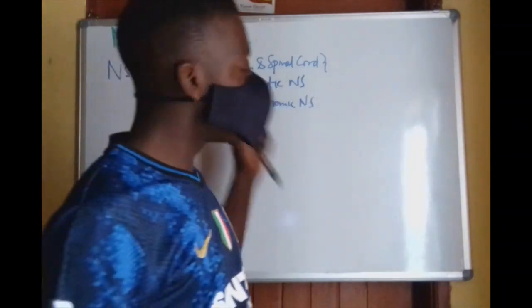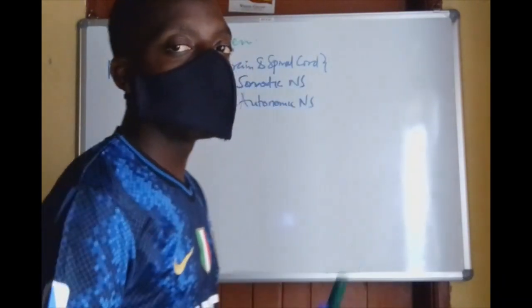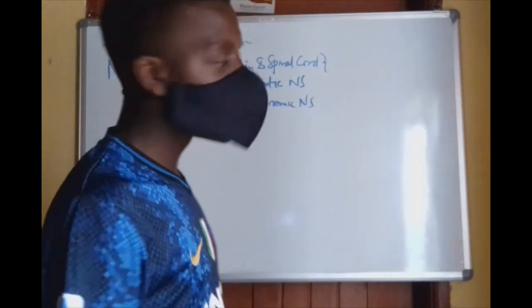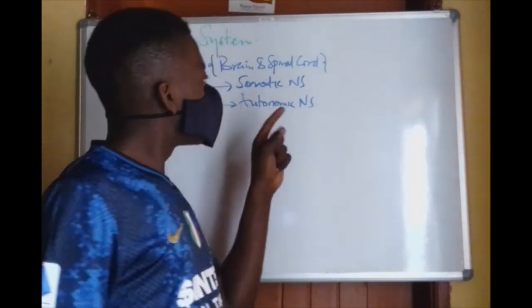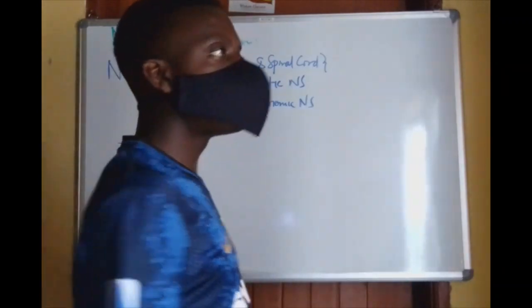Those two form the central nervous system. The peripheral forms the rest of the nervous system. The nervous tissue you see in your body is made up of the peripheral nervous system, as it's not the brain and not the spinal cord. So now the peripheral nervous system forms the somatic nervous system. This somatic nervous system,